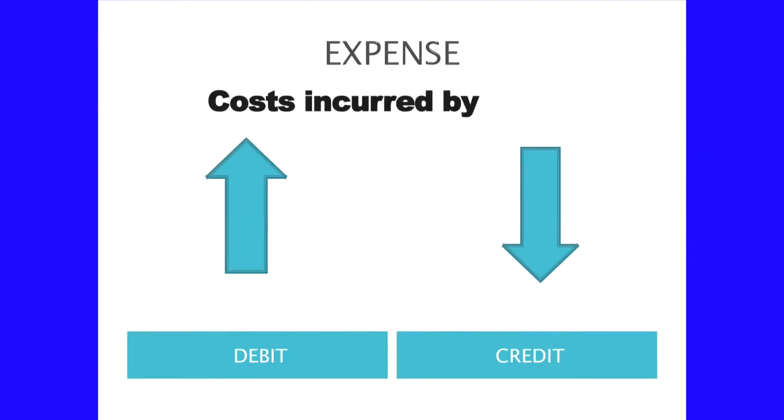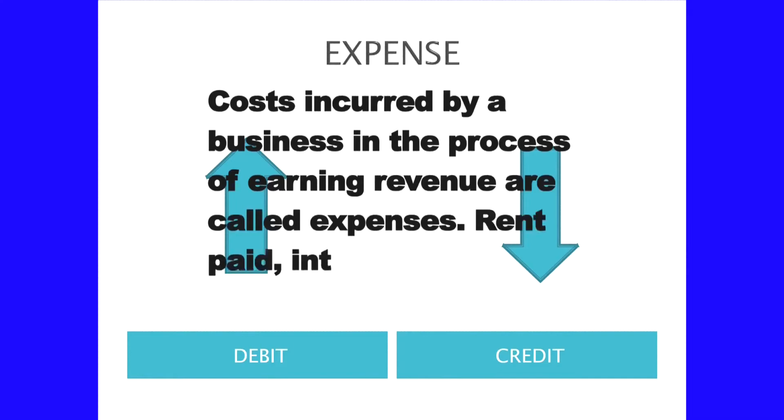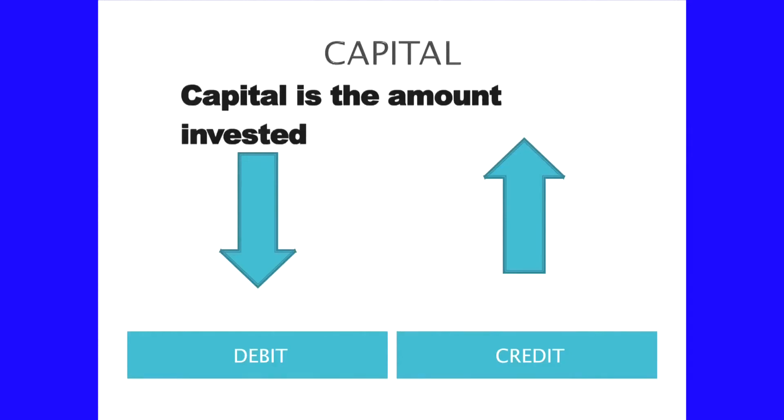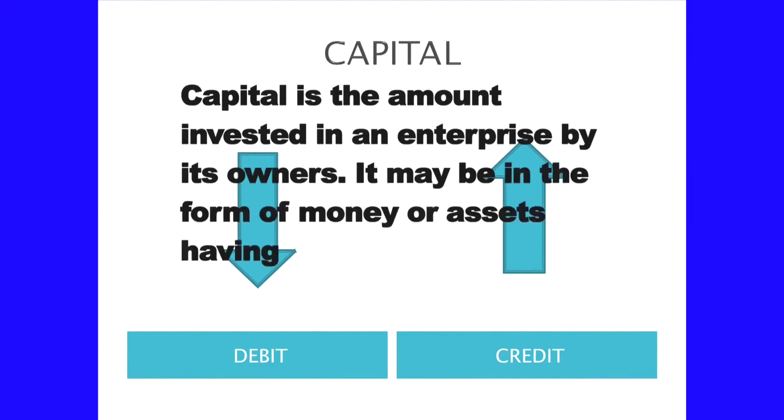Costs incurred by a business in the process of earning revenue are known as expenses. Rent paid can be said as an expense. Interest paid is an expense. Similarly, what is capital? The amount invested in the business by the owner can be called as a capital. It may be in the form of money or assets having value.